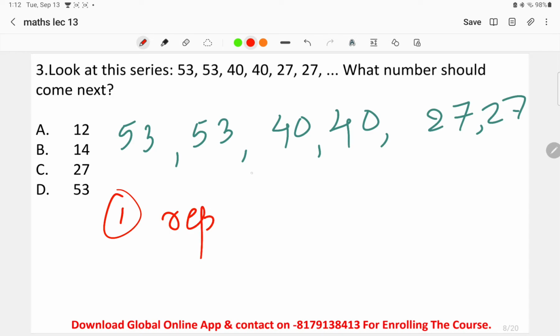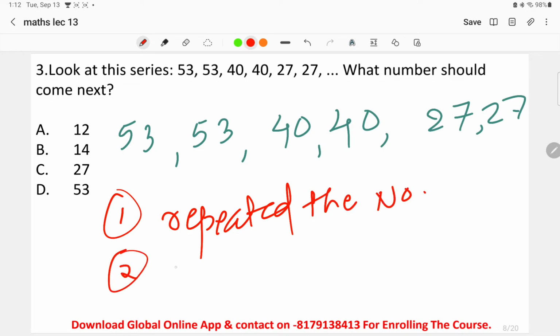This is the first thing that they have done. And the second thing is that the difference of 13 is subtracted to arrive at the next number, right? 13 is subtracted to give the next number.